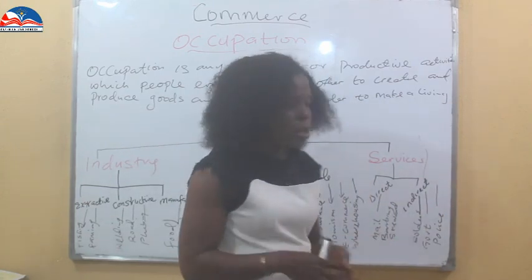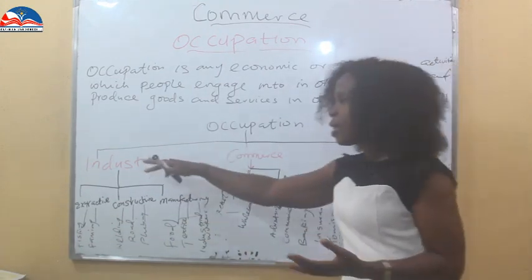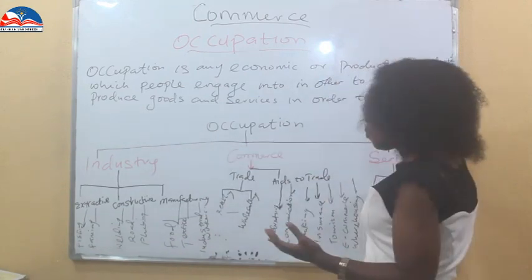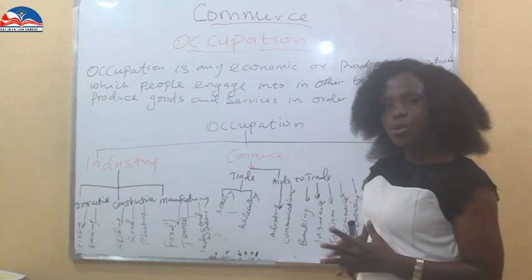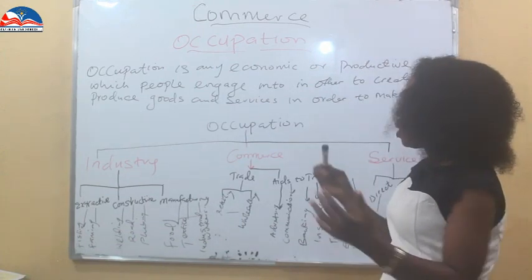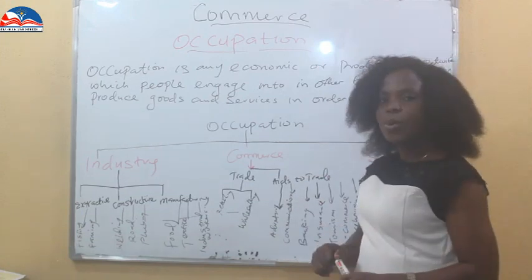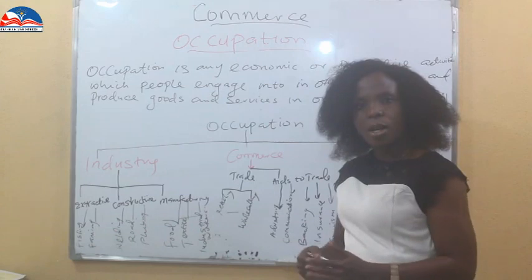So occupation serves three areas: industry, commerce, and services. Whichever occupation you get yourself involved in, it falls within these three ranges, and you see the activities that happen therein. I'm going to talk about industrial and commerce. What are industrial occupation and what are commercial occupation?